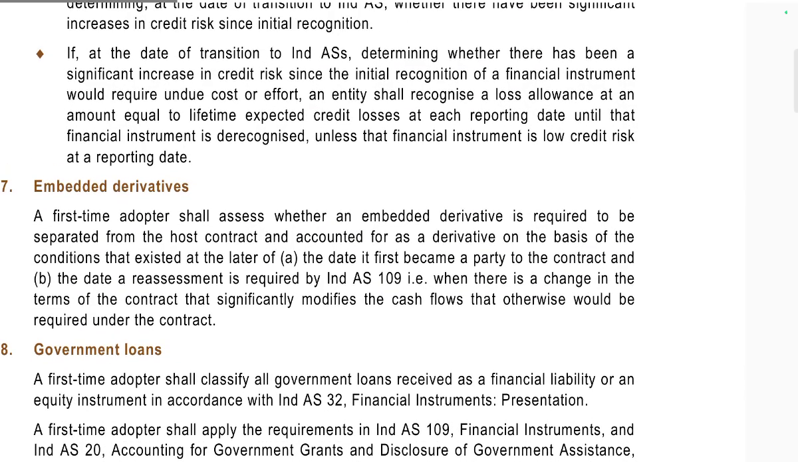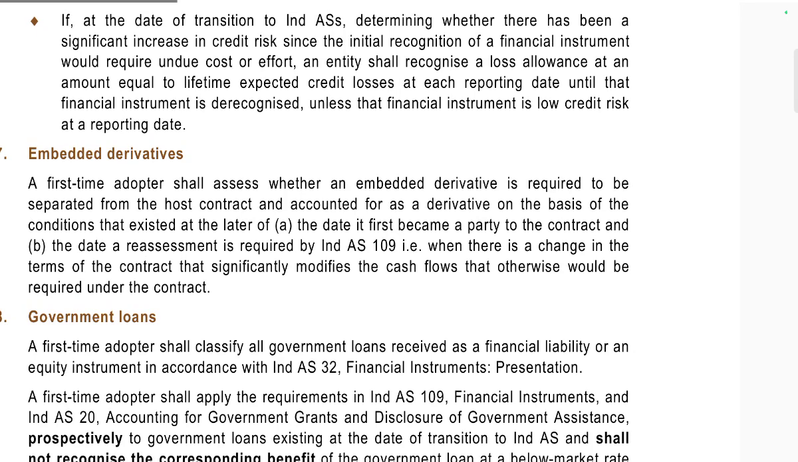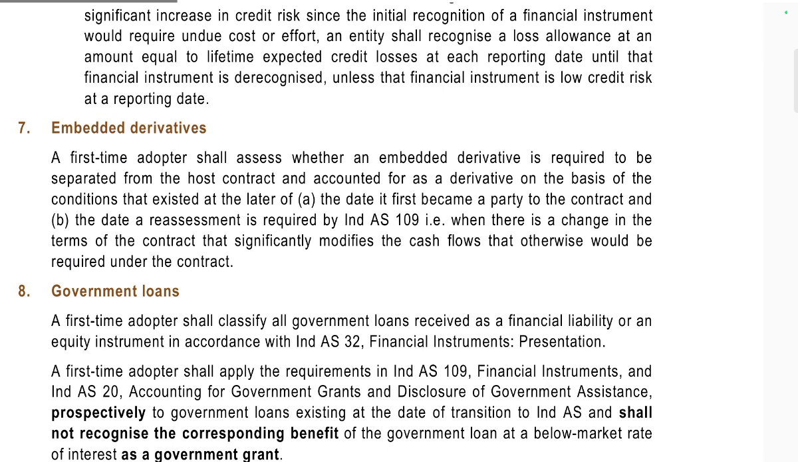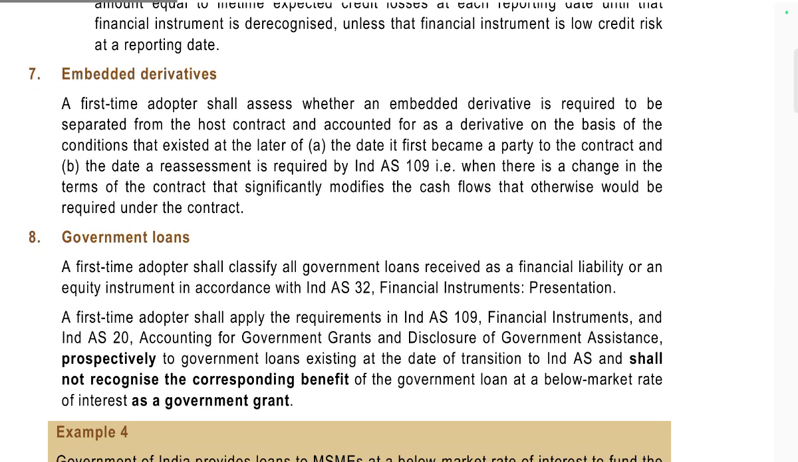If determining whether there has been a significant increase in credit risk since initial recognition would involve undue cost or effort, the entity shall recognize a loss allowance at an amount equal to lifetime expected credit losses at each reporting date until the financial instrument is derecognized, unless the financial instrument is of low credit risk at the reporting date.